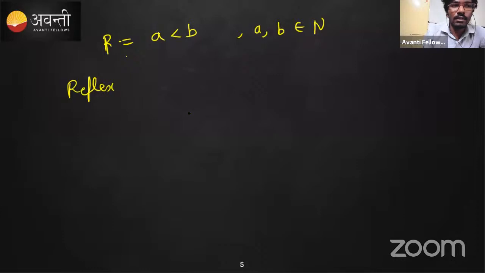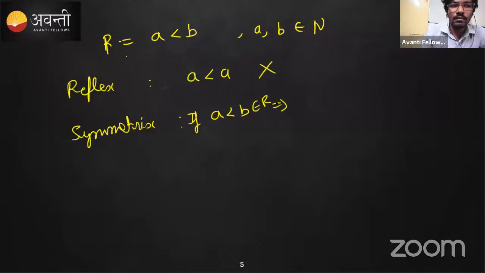And is it symmetric? Suppose A is less than B. If it belongs to the relation, will it imply B is less than A also belongs to the relation? Is it true? No, right? So this cannot happen. Hence it does not belong to the relation. Hence it is not symmetric and it is not reflexive also.